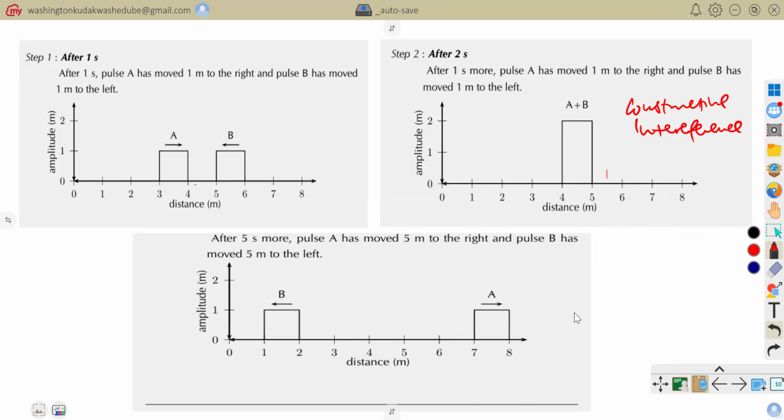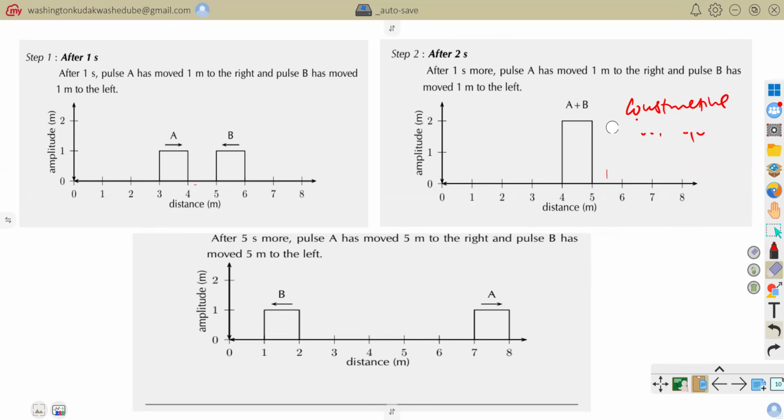And then thereafter, they're saying after 5 seconds. So now you know that A started between 2 and 3. So it will now move 5 meters after 5 seconds. That is 1, 2, 3, 4, 5. So it is now between 7 and 8. And then B started between 7 and 6. It will now move 1, 2, 3, 4, 5. So it is now between 2 and 1. So that is what we refer to as pulses, and that is the example that I had.